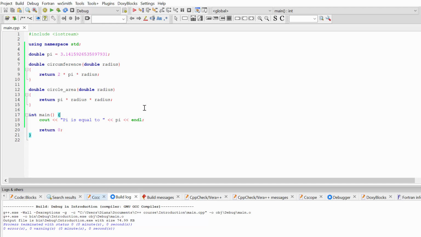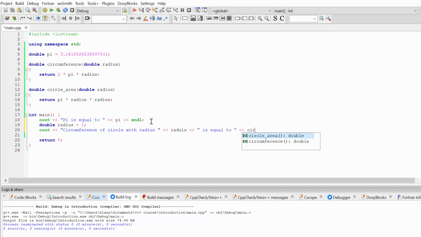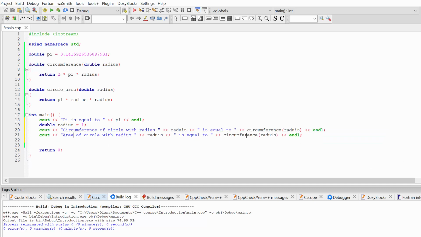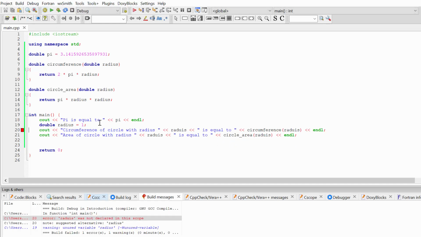Now let's also check that our functions are working too. Let's declare a variable radius equal to 1. And let's type the next message: circumference of circle with radius, and the value of our radius, is equal to, and here let's call our function circumference, endl. Let's do the same for the circle area: area of circle with radius is equal to, and here we are going to call our function circle area. Okay, now let's build this code and check that everything is okay.